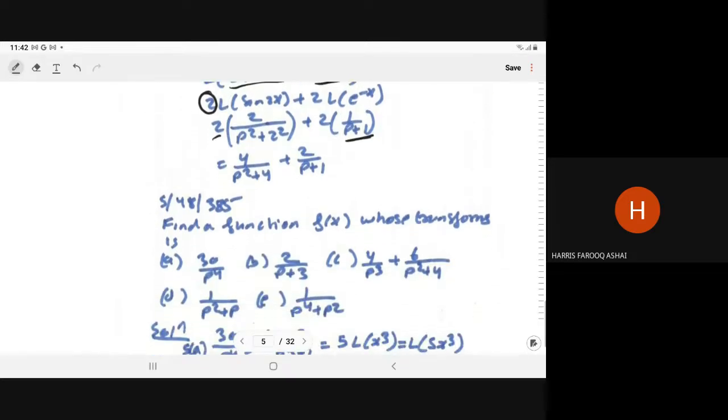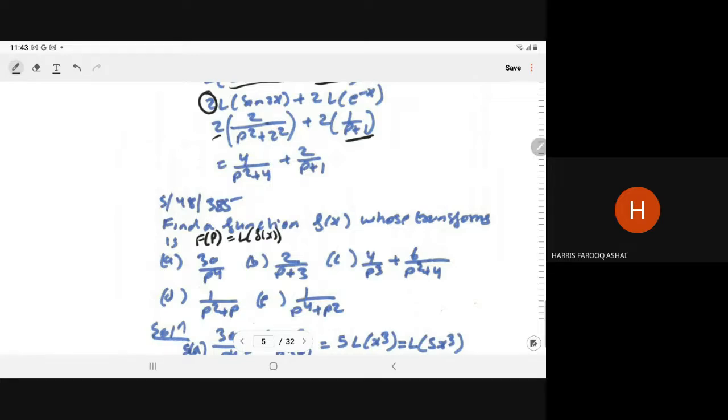Now find the function f(x) whose transform is this. Now they have given the F(p), right? So F(p) is what? Laplace transform of f(x). So in this question they have given the F(p). Now they are asking for which function these are the transforms.